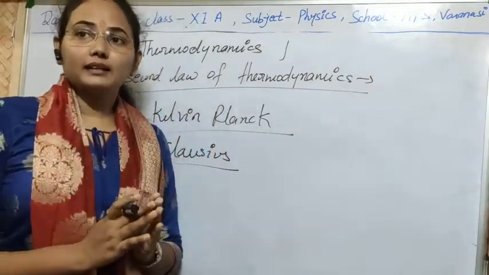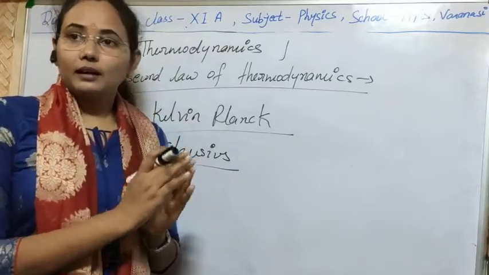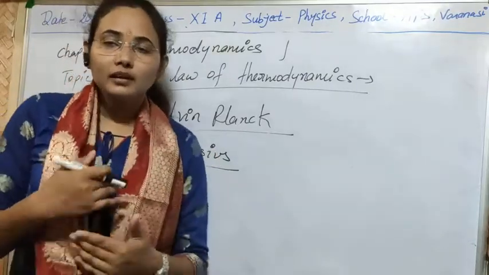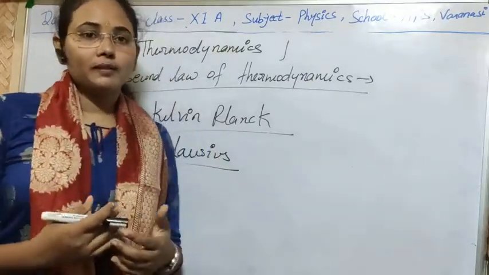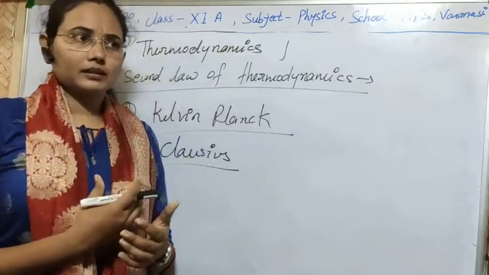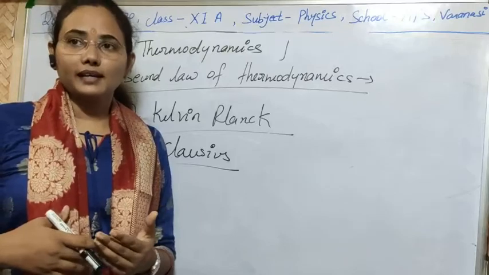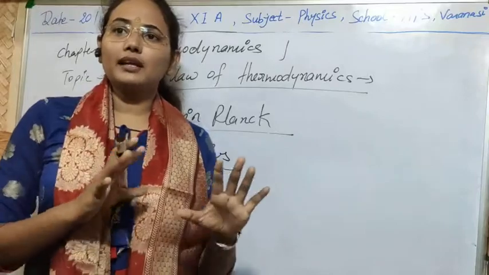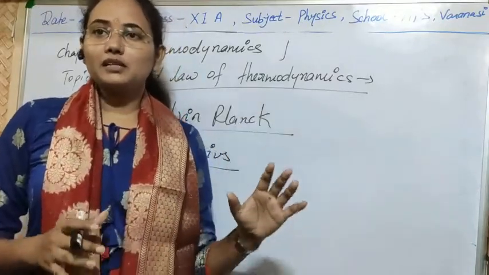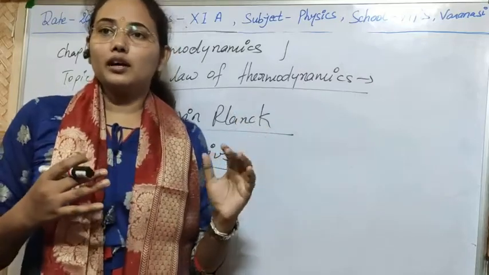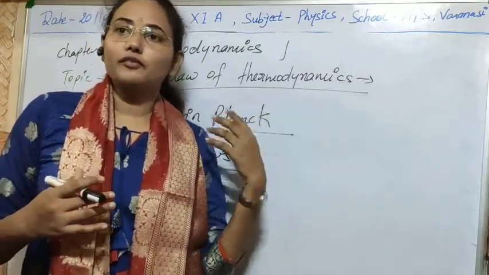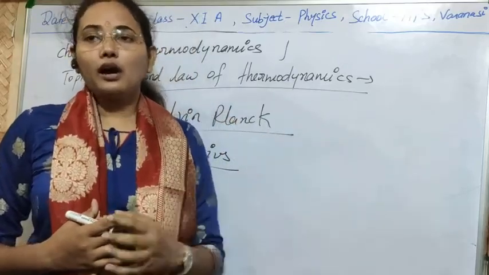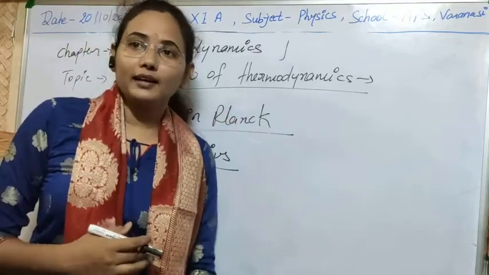It completely prohibits the things which are allowed by the first law of thermodynamics but which cannot be observed in practice. That is explained by the second law of thermodynamics. So you can say the second law is nothing but a clarification of the first law, and it tries to remove the limitations of the first law, and prohibit those phenomena which the first law allowed but which naturally cannot occur.